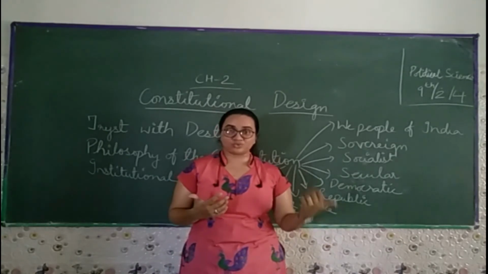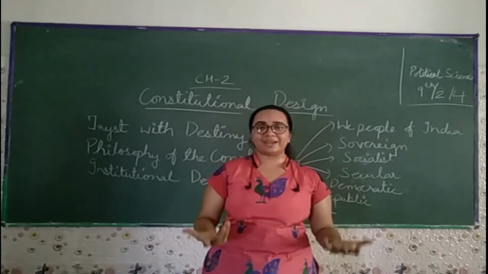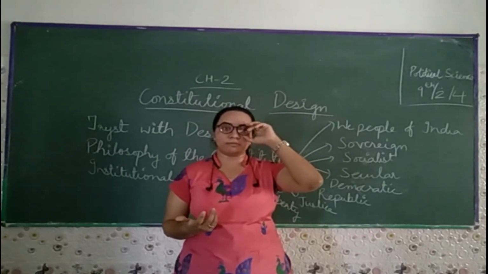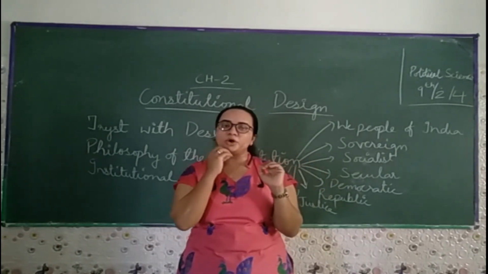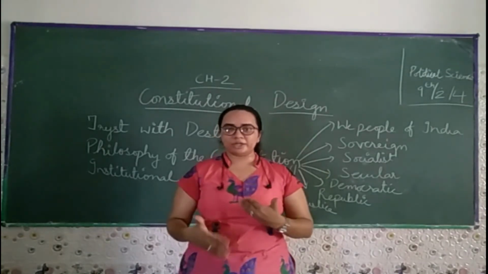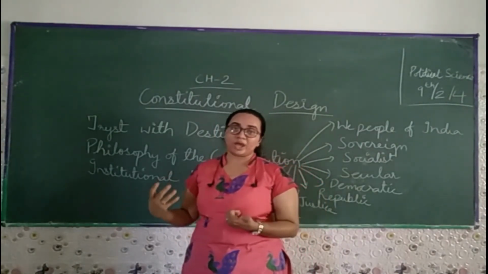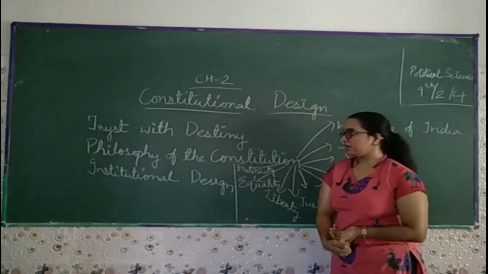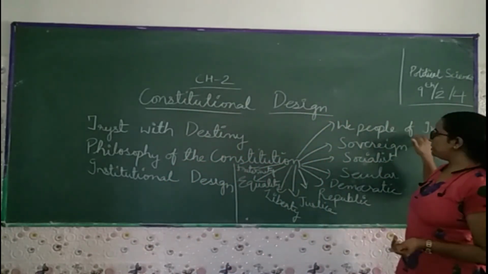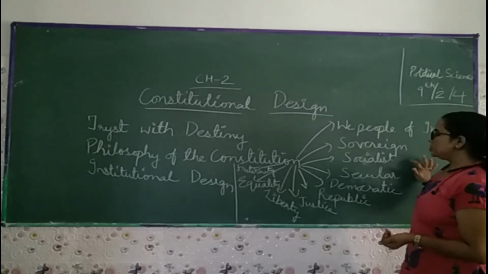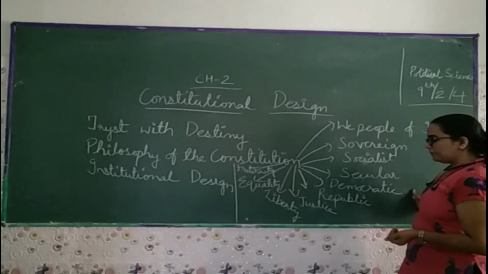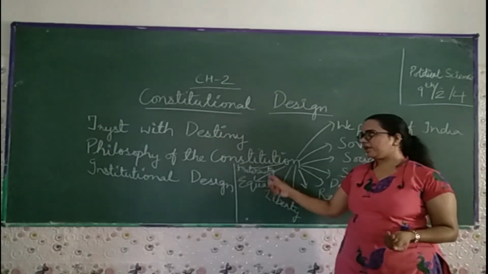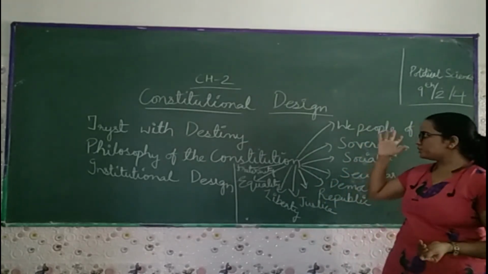So it took 3 years, and after the 3 years we got our constitution on 26 November 1949, and finally we adopted it on 26 January 1950. Later on, the points which we included in our constitution are: first, we the people of India, then sovereign, socialist, secular, democratic, republic, justice, liberty, equality, and fraternity. So these are all the points which we have included.